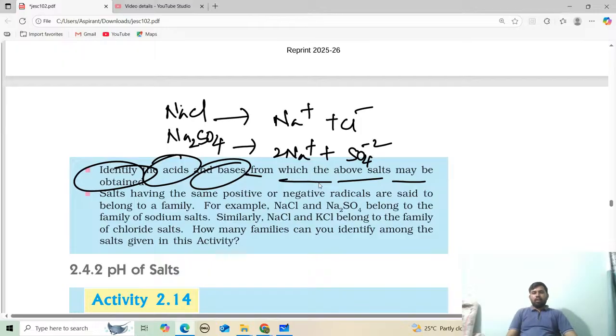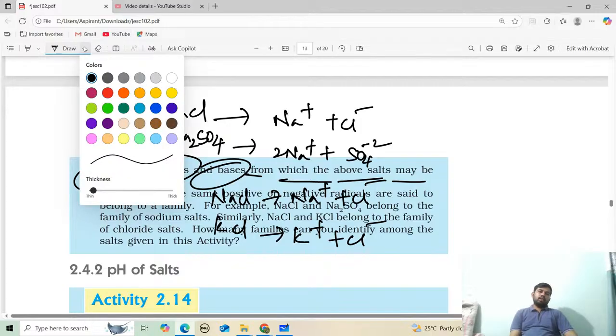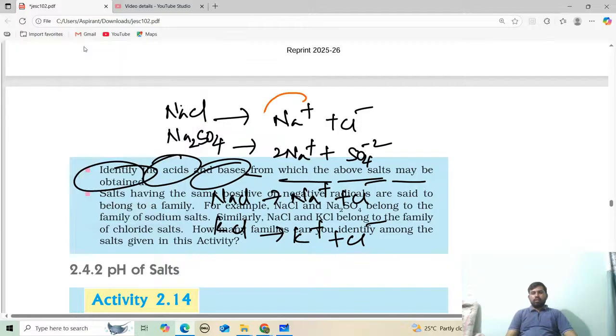Similarly, if next we take NaCl, I can write it as Na plus and Cl minus. And similarly, KCl I write also as K plus and Cl minus. Now see what they are saying. Suppose the common ion here is sodium.